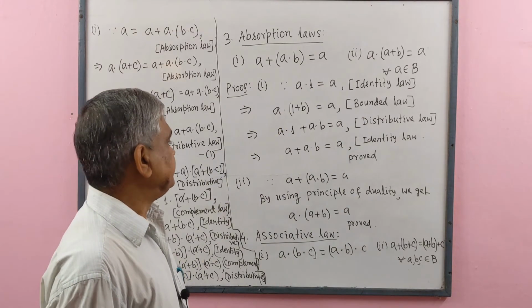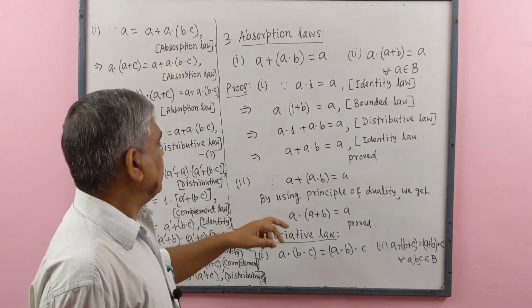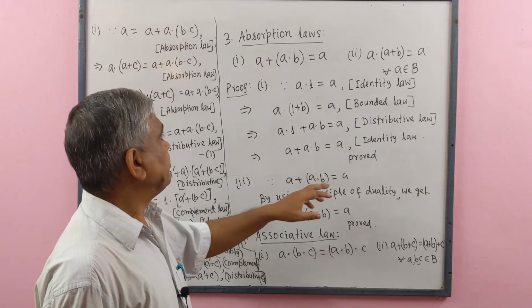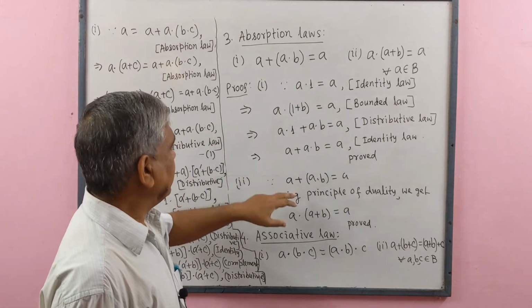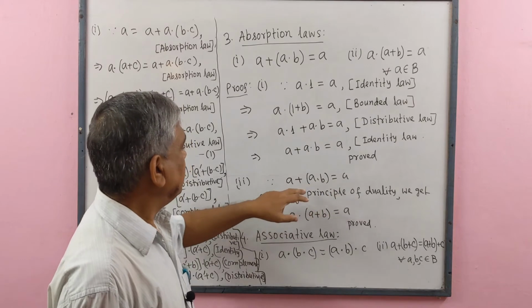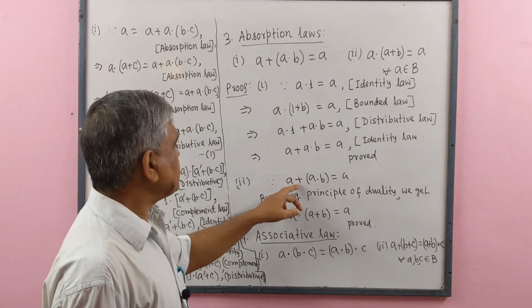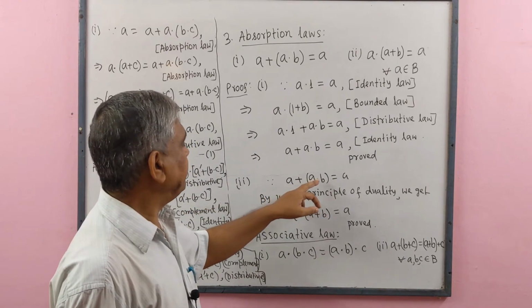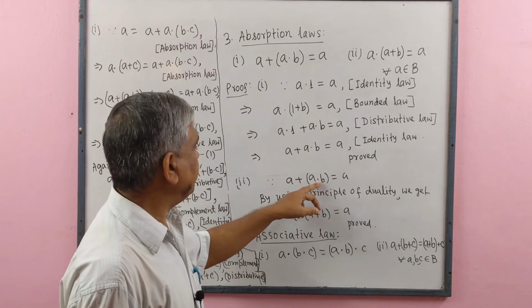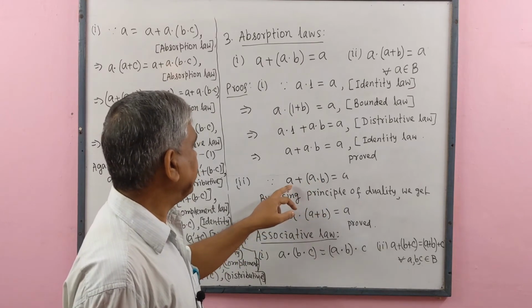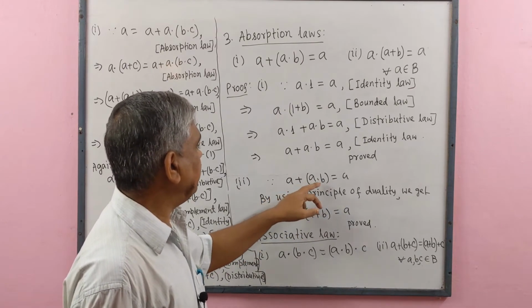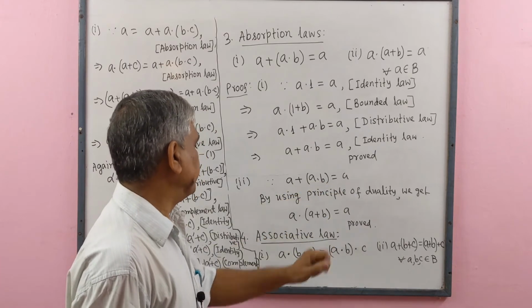Now number 2. By using principle of duality in number 1, in place of plus we give dot, in place of dot we give plus, and we get A dot (A plus B) equal to A. Proved.